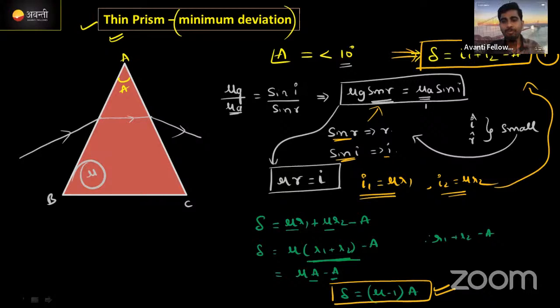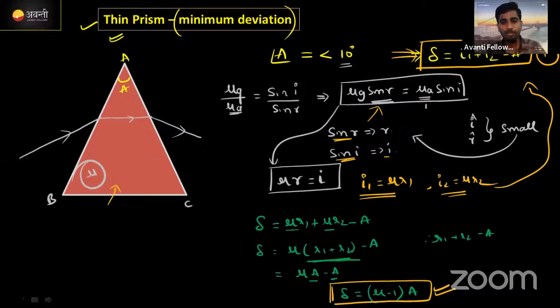But I1 needs to be substituted here. From the general equation, I1 becomes mu times R1. Mu will be constant, the value of the refractive index, and R1, the refraction angle, changes. Similarly I2 is equal to mu times R2. Substitute these two values here, and you will get the answer for the deviation for a thin prism.